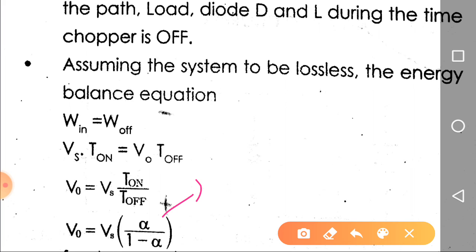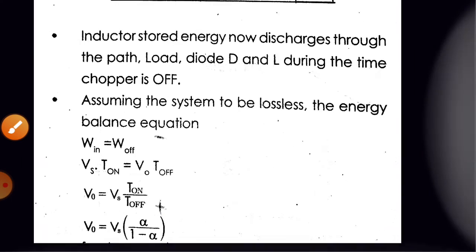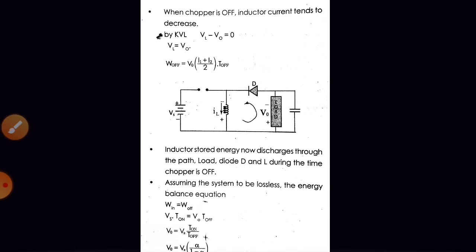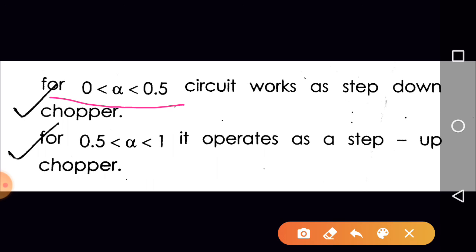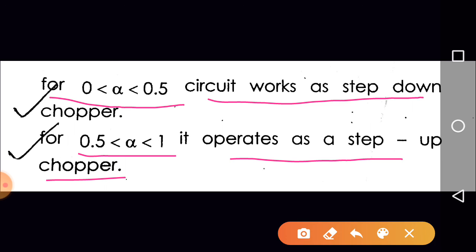Now if alpha is greater than 0.5, for example alpha equal to 0.75, V0 average is equal to Vs into 0.75 upon 1 minus 0.75. That is 0.75 upon 0.25, which is 3. So V0 average is equal to 3 into Vs, which means it is a step up chopper. Importantly, for alpha between 0 and 0.5, the circuit works as a step down chopper, and for alpha between 0.5 and 1, it operates as a step up chopper.